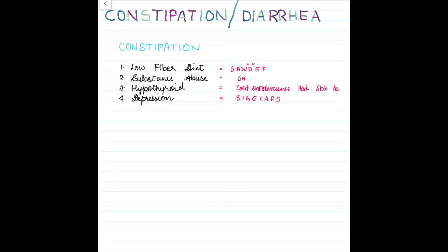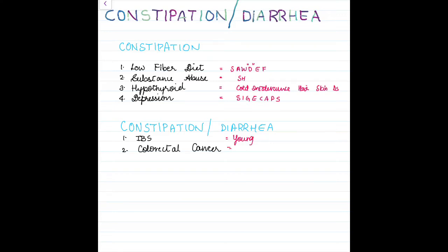constipation plus diarrhea. Constipation and diarrhea both. We only have 2 differential diagnoses here. One is IBS and the second is colorectal cancer. So in IBS, this is the only symptom that the patient will be having, and the patient will be a young patient. And here the patient will be an elderly patient, and no other pertinent positives.